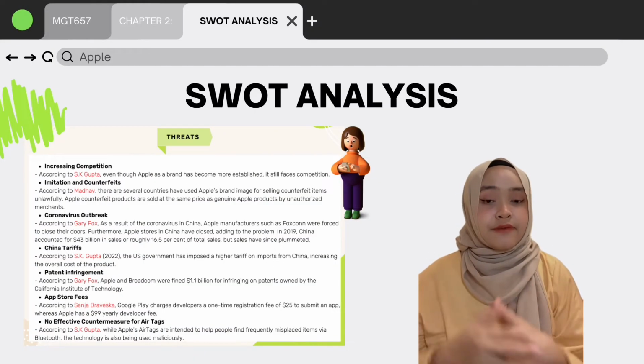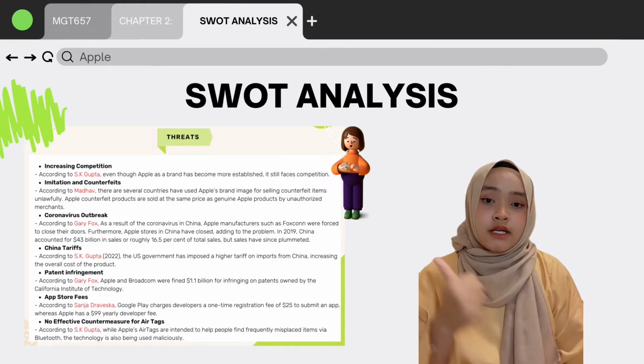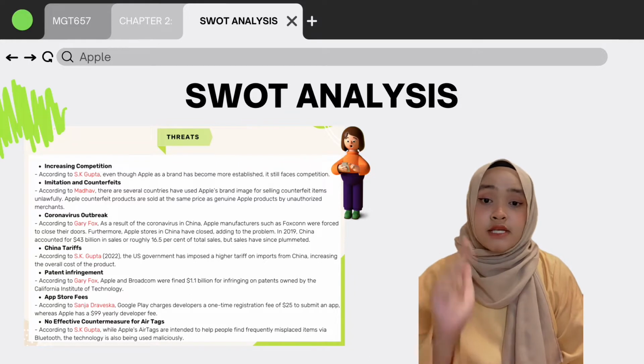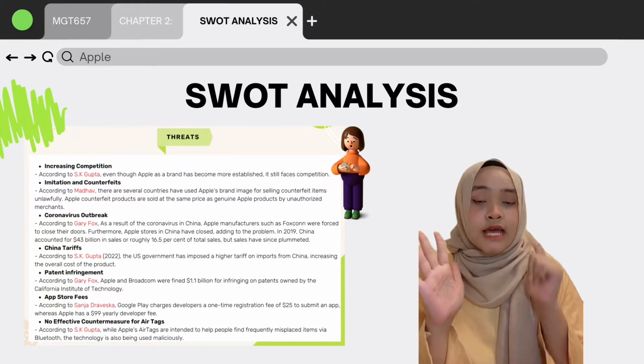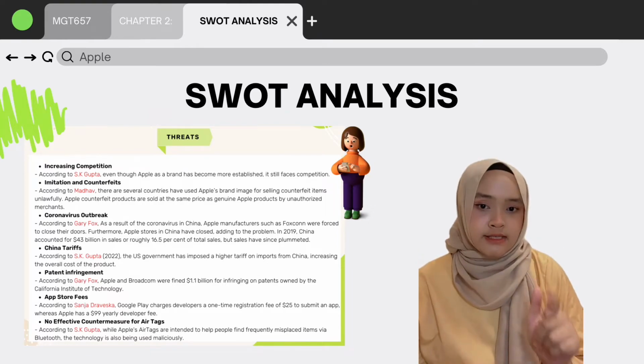There are 7 threats found in Apple company, which are increasing competition, imitation and counterfeits, coronavirus outbreak, China tariffs, patent infringement, app store fees, and no effective countermeasure for attacks.